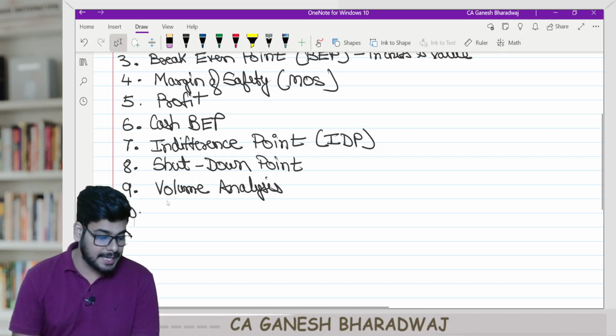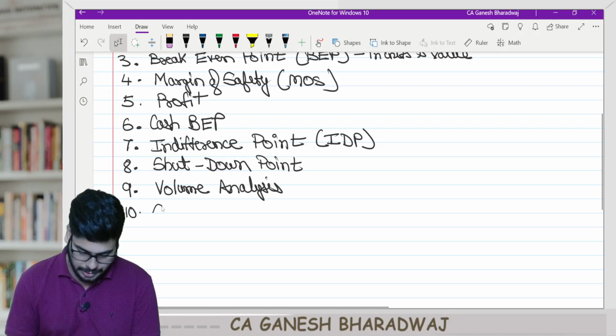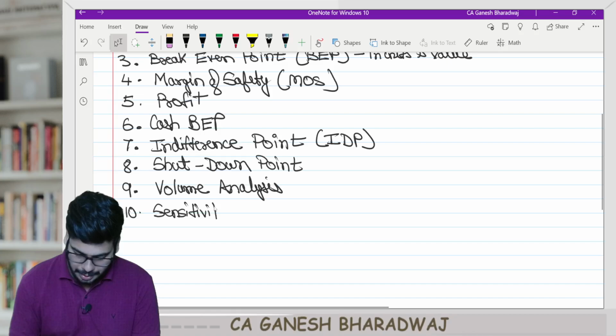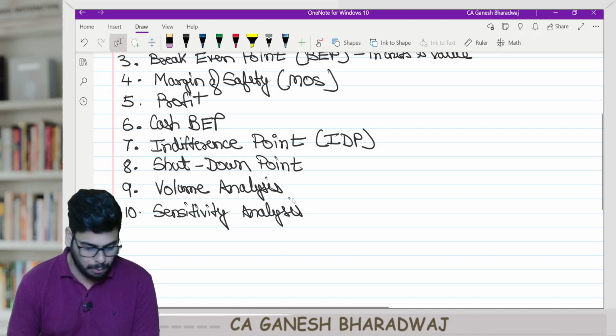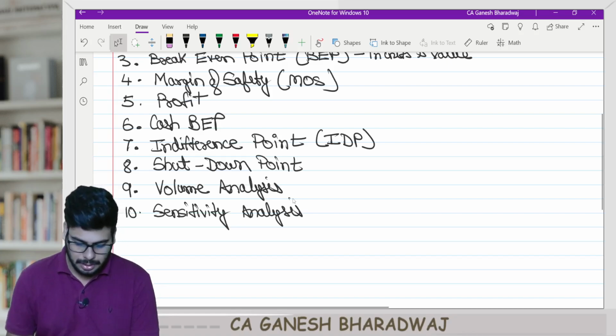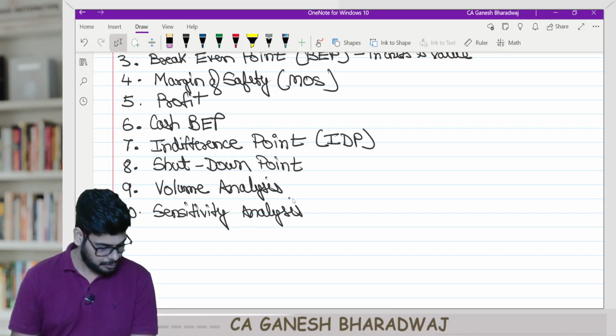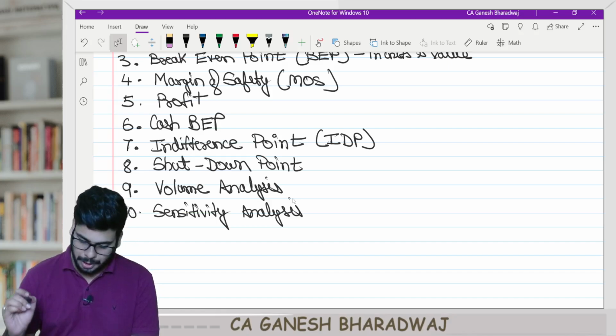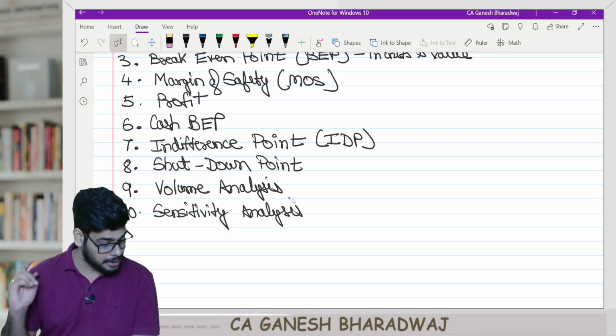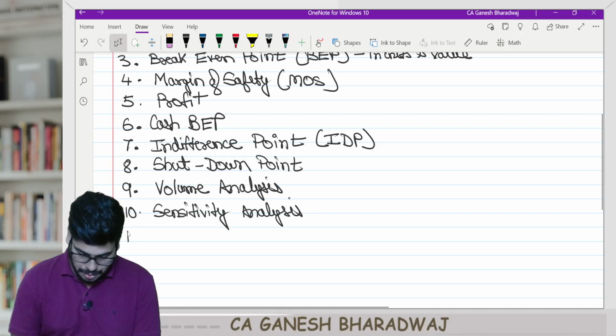Then write down sensitivity analysis. All these are beautiful concepts. So shutdown point, indifference point, volume analysis, sensitivity analysis. Write down number 11.